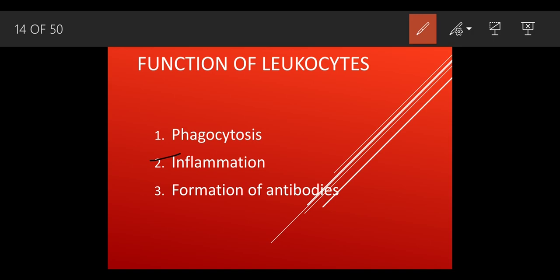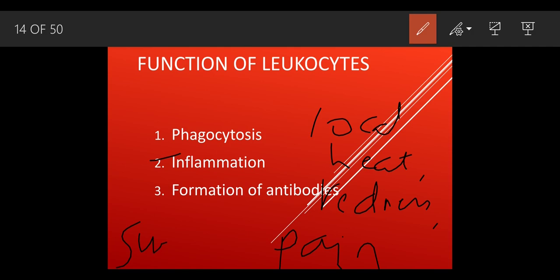It causes a condition called inflammation. Inflammation means what? Whenever any reaction occurs inside the tissue, or any injury occurs, at that period of time it is characterized by local heat, meaning that part is heated. The redness we can see there, and there is pain. Swelling means the part gets swollen. So these are some of the conditions.